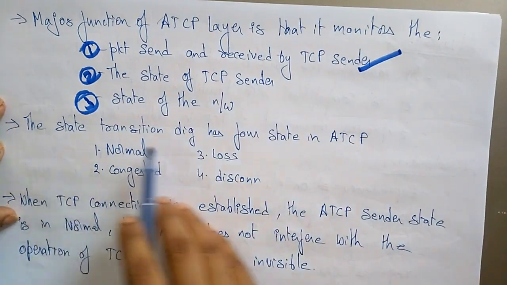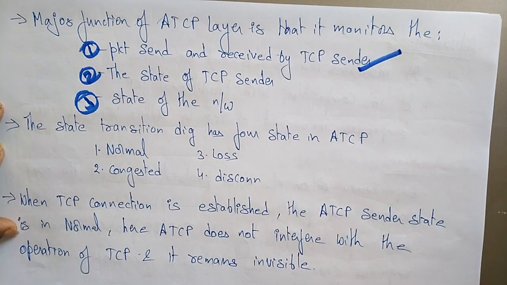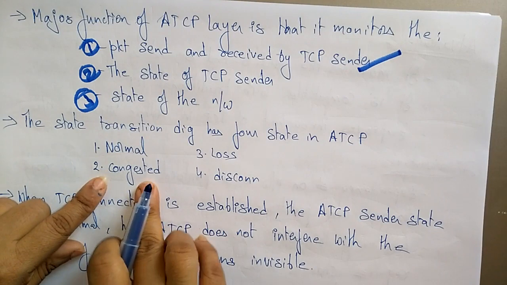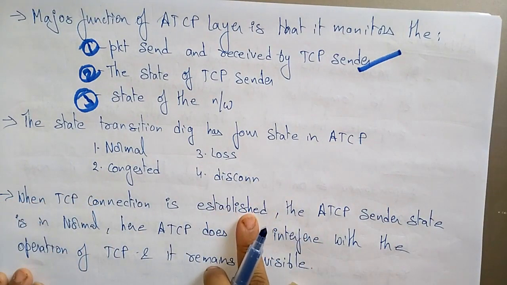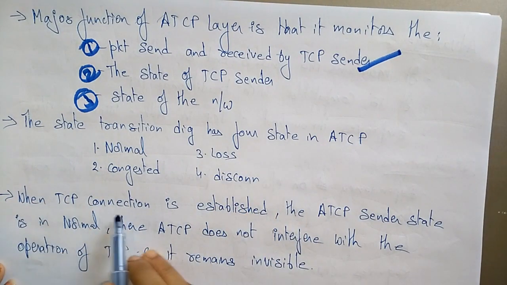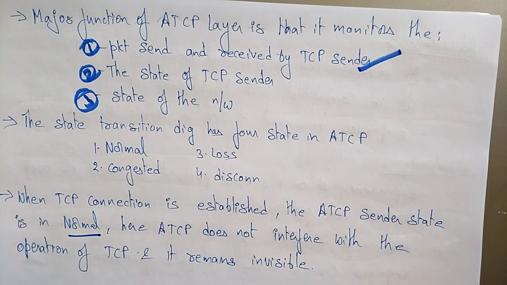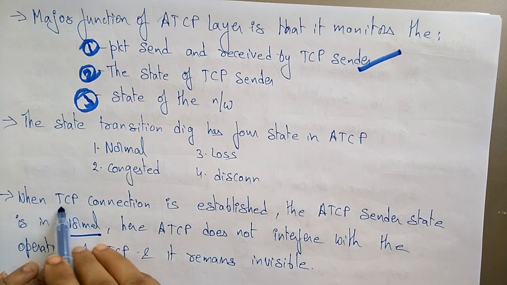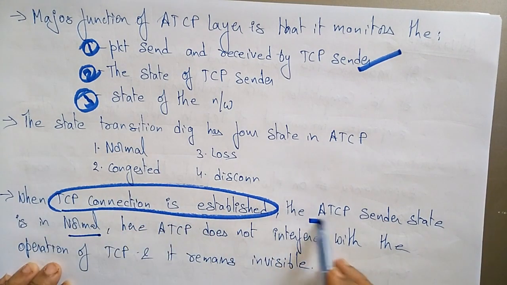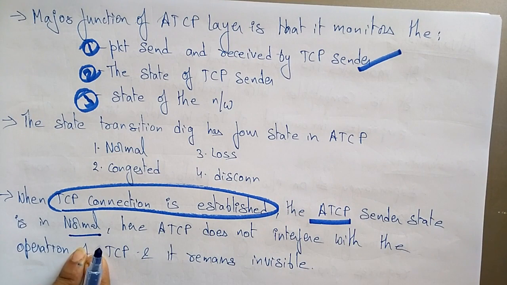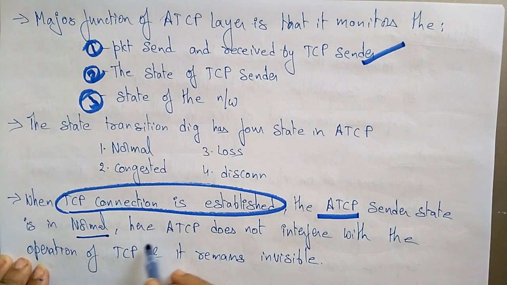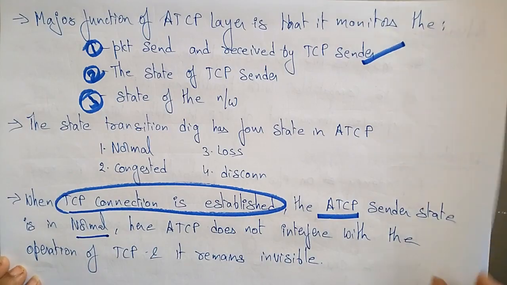The state transition diagram, whatever I just showed you, has the 4 states: normal state, congested state, lost state, and the disconnection state. When the TCP connection is established, the ad hoc transport control protocol sender state is normal. So whenever the connection is established, the ATCP sender is in normal state. Here ATCP does not interfere with the operation of TCP and it remains invisible.